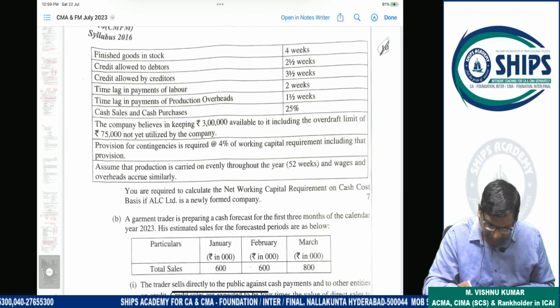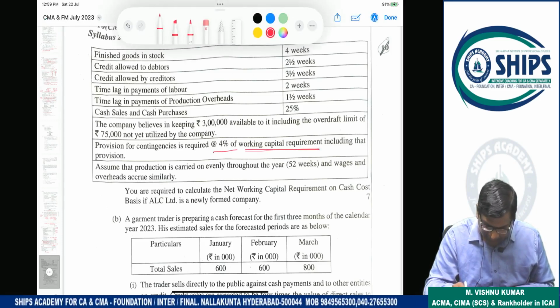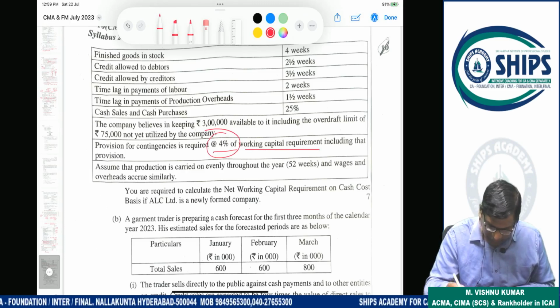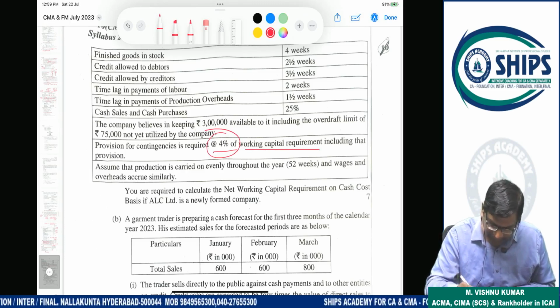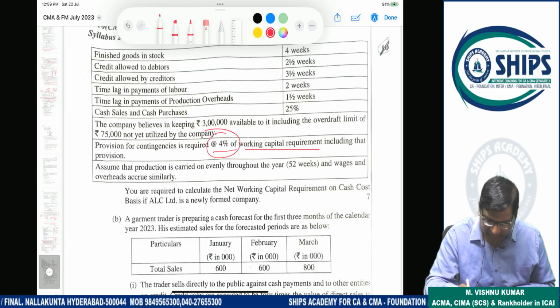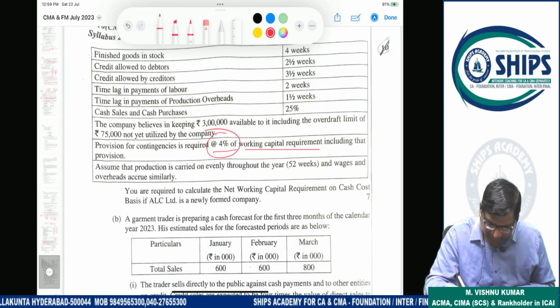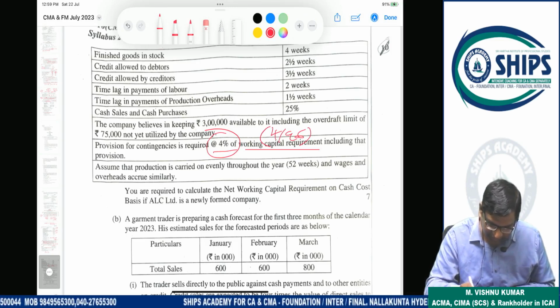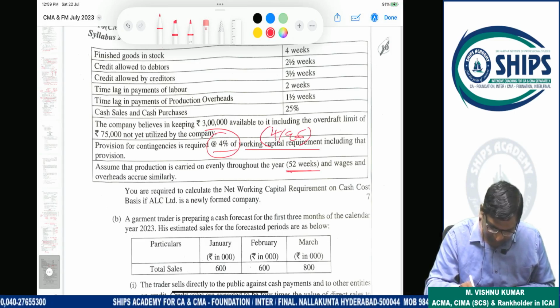The company believes in keeping 3 lakhs available to it, including overdraft of 75,000 not utilized. Provision for contingencies is 4% of working capital requirement. This means after calculating working capital, don't apply 4% directly, because working capital is 100% after adding this. So before this, it will be 96%, so 4 by 96 will be required. Assume that production is carried out throughout the year, 52 weeks in a year, and wages and overhead accrue similarly. Calculate net working capital using cash cost.